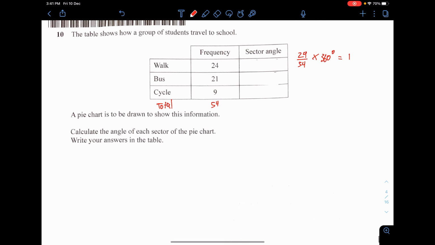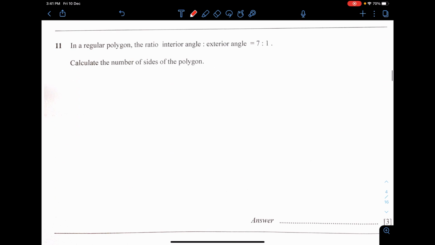Key this in the calculator, you got 160 degrees. For the bus, you do the same thing. You'll get 140 degrees. And the last one, to make it simple, is just 360 minus the rest of them. That will be 60 degrees. Should be quite easy.